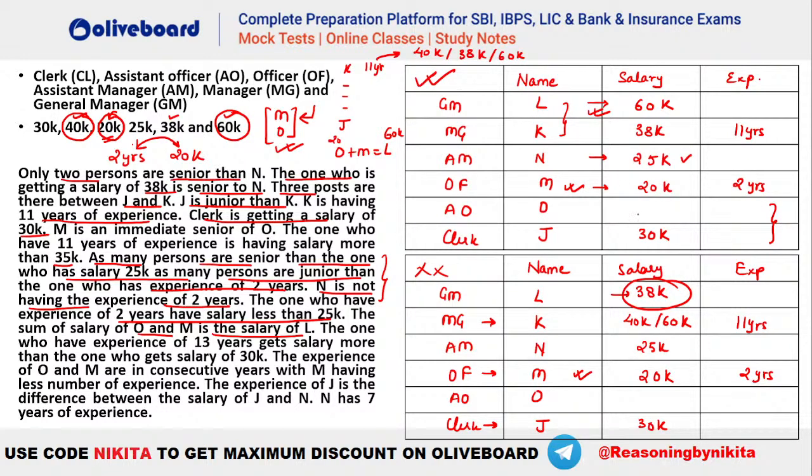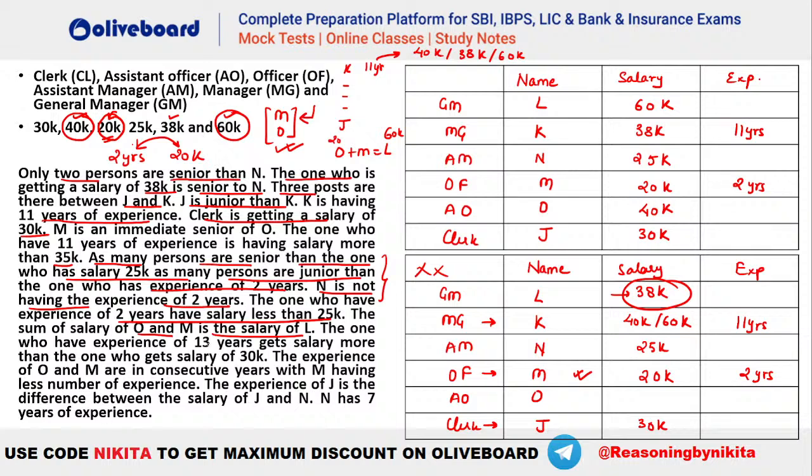So M is 20k, that means O has to be 40k. Are we clear till here, guys? Please let me know if we have any doubts in here. Everybody clear till here? Okay, so the first case will be the valid one here. Your L will be having 60k and your O will be having 40k. The sum of M plus O is equal to L here. Okay, after that, let's complete it quickly, whatever is missing.